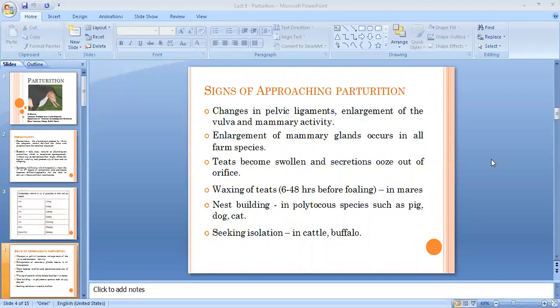And in polytocous or litter-bearing species, like pig, dogs, cats, they will show nesting behavior. They will start building a nest.